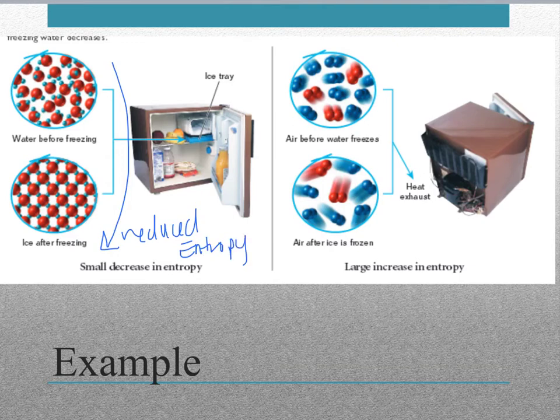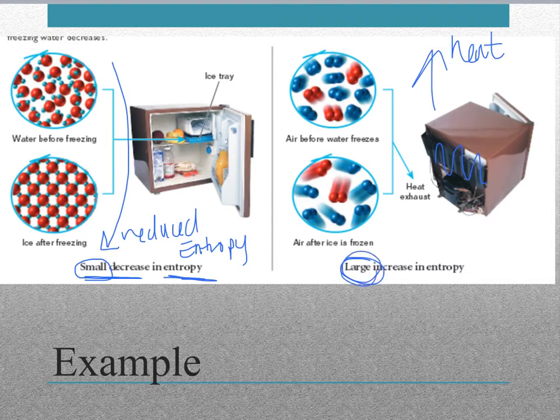But even though this is a small decrease in entropy, what's happening in a refrigerator is you have all these elements on the back side, and they give off heat. So your refrigerator gives off heat, and that's in proportion to the entropy lost. But that increases the entropy a lot.